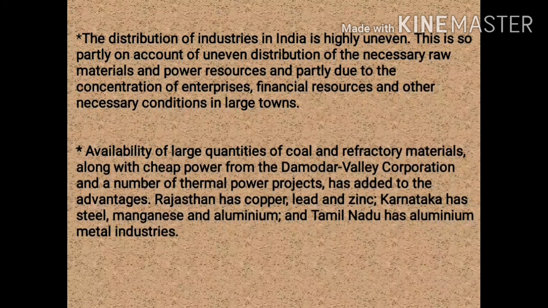Now through the map of India, we have learned about the distribution of raw materials like iron ore, natural gas, cotton and silk in the various states of India. But while studying that, we have also noticed that there is an unequal distribution of raw materials in India. And this is the reason why we find a high unevenness in the industries in India. So the first thing is that the distribution of raw material is uneven.